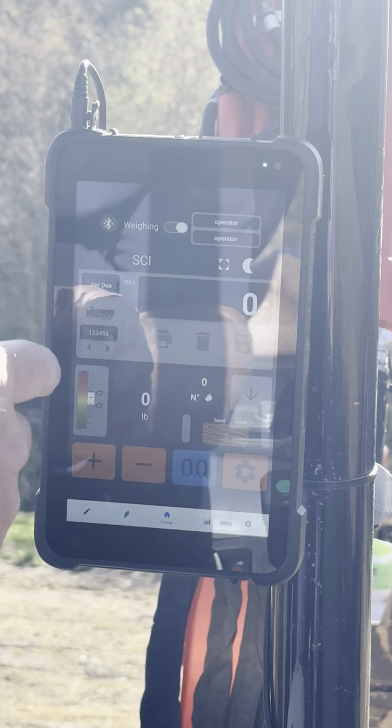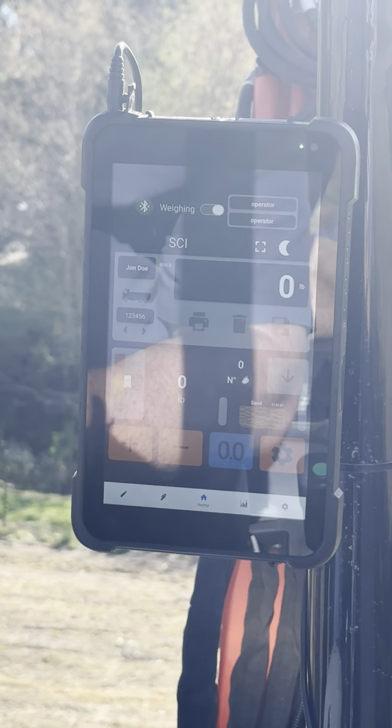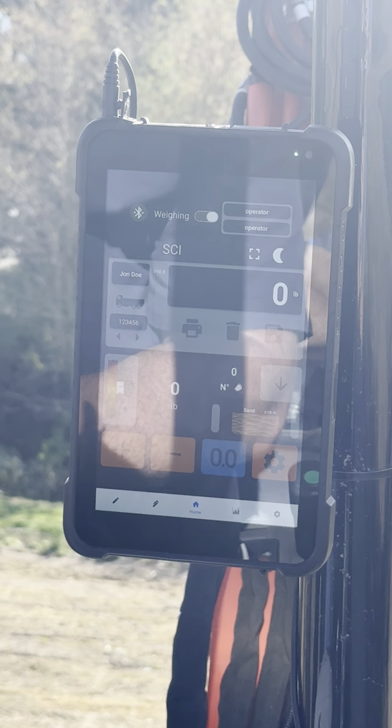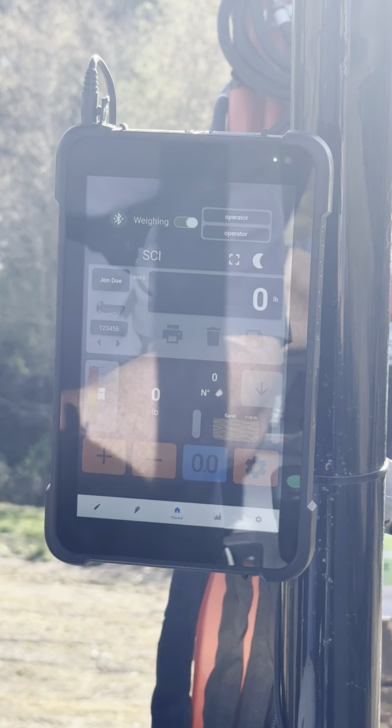Had we had the printing function in a printer, it would have shown up with a printer icon and it would have printed a ticket. We are now ready to go on to the next load.